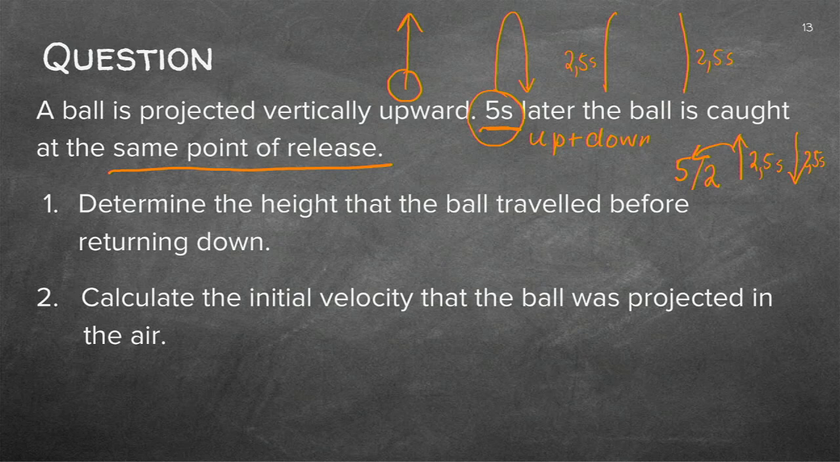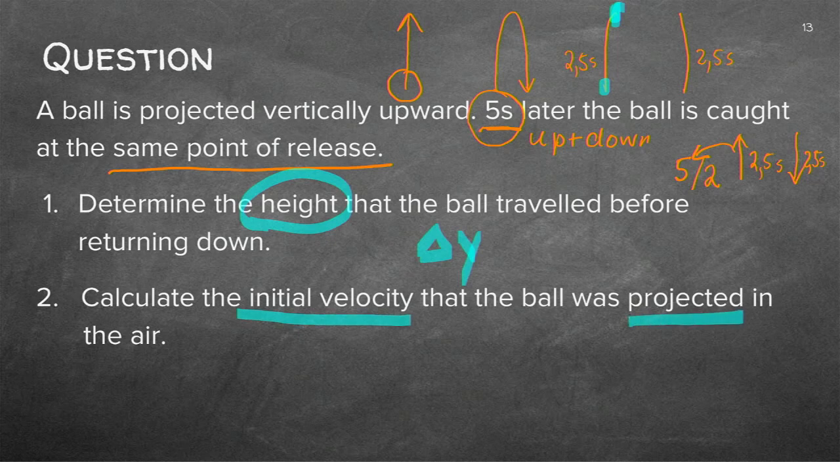You'll see just now it makes your calculations much easier. They asked me to determine the height. Now I know if they ask me the height, they want me to calculate delta y, that the ball traveled before returning down. So they're asking me, what is the height from the start here to the top before it returns? And then secondly, they want me to calculate the initial velocity that it was projected in the air. So it was here, it was the initial velocity before it went up in the air.